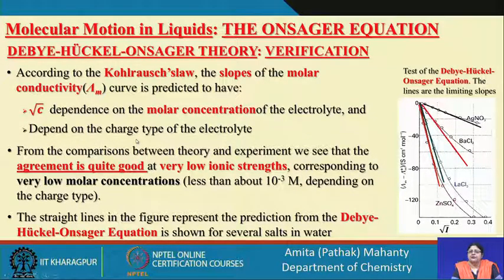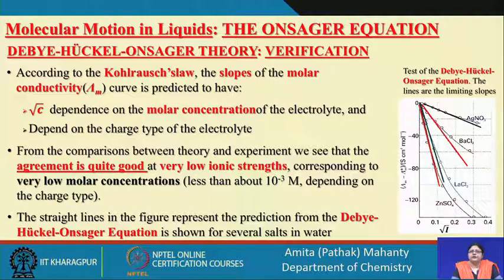It is not dependent on the actual identity of the charge involved, but on the type of charge the electrolyte has, whether it is +1, +3, +4. So the molar conductance depends on the root c concentration of the electrolyte and on its type of charge.